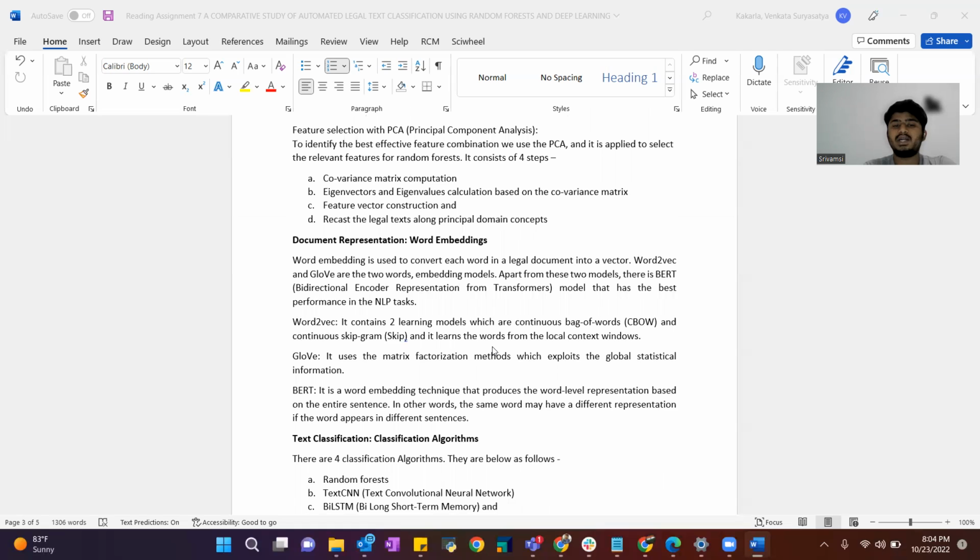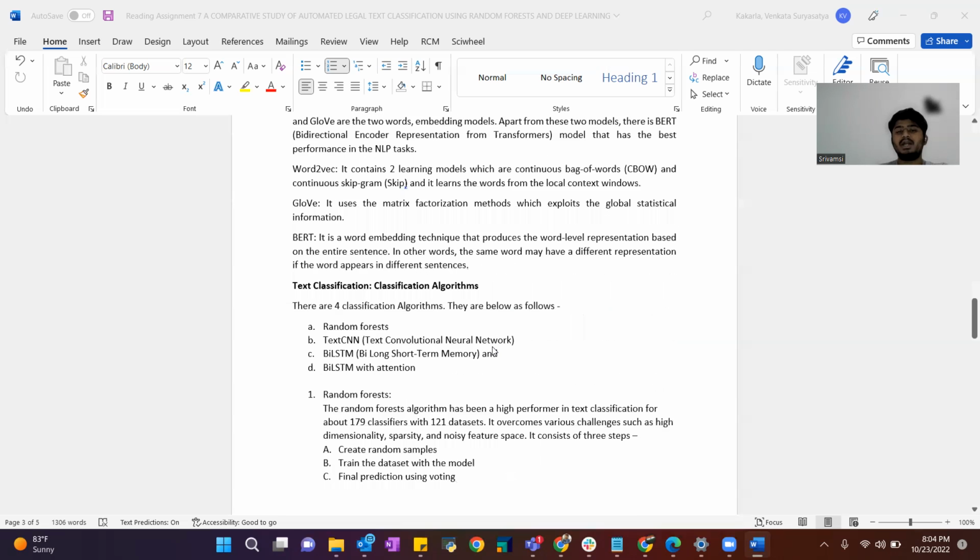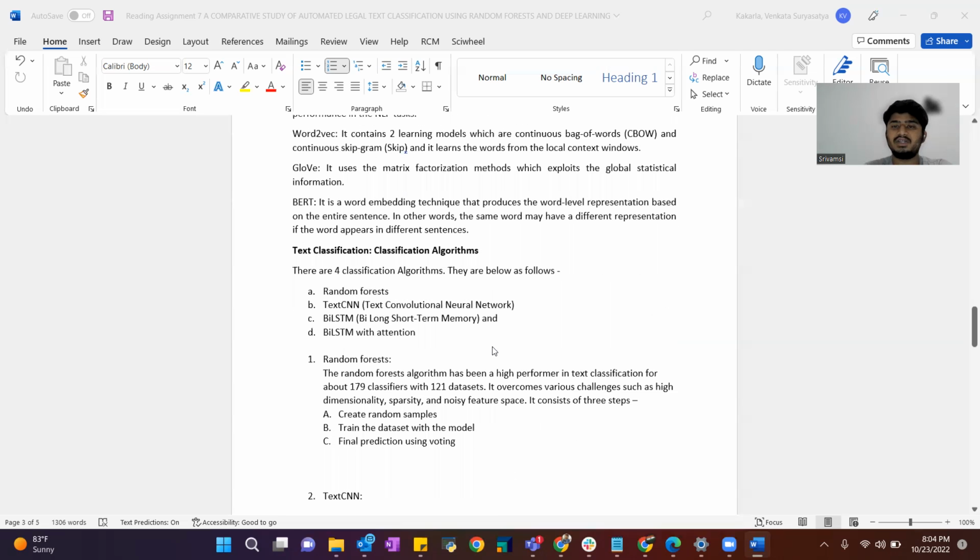Word2Vec consists of 2 learning models, which are continuous bag of words, CBOW, and continuous skip-gram, and it learns the words from the local context windows. GloVe uses the matrix factorization method, which explores the global statistical information. BERT is a word embedding technique that produces the word level representation based on the entire sentence. In other words, the same word may have a different representation if the word appears in different sentences.